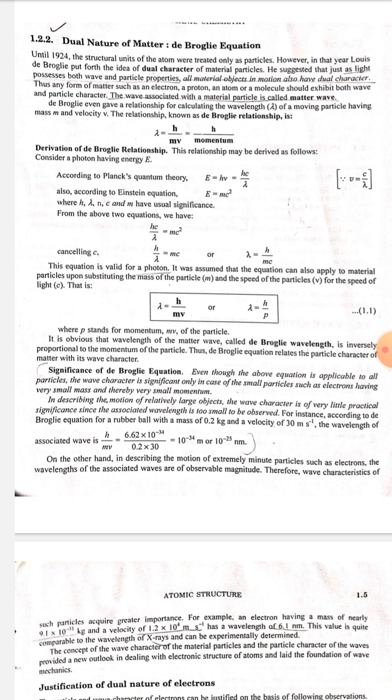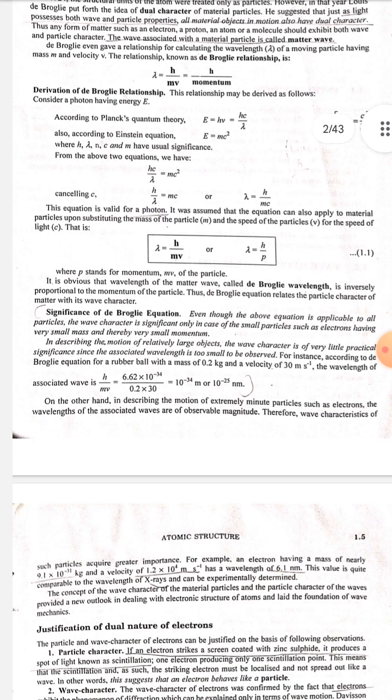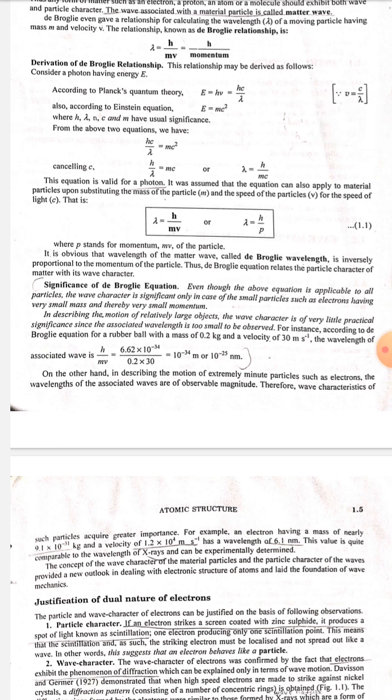It was assumed that the equation can also apply to material particles upon substituting the mass of particle m and speed of the particle v for the speed of light c. That is, lambda is equal to h by mv, or lambda is equal to h by p, where p stands for momentum mv of the particle. It is obvious that wavelength of the matter wave, called de Broglie wavelength, is inversely proportional to the momentum of the particle. Thus, de Broglie equation relates the particle character of matter with its wave character. Significance of de Broglie equation.